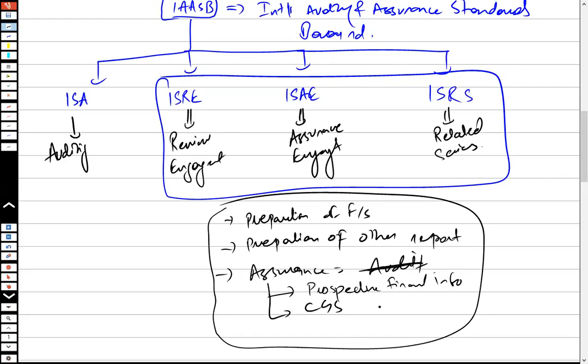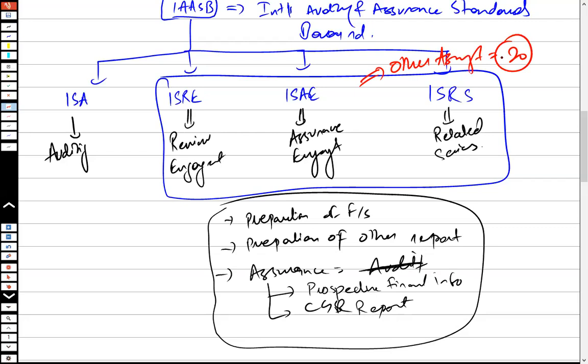When an audit firm is engaged in assignments other than the audit, they don't apply ISA. They apply these three: ISRE, ISAE, or ISRS. The examiner calls them the other assignments. From the examination perspective, it's an 18 mark, 17 mark, 15 mark, 20 mark area of the syllabus.